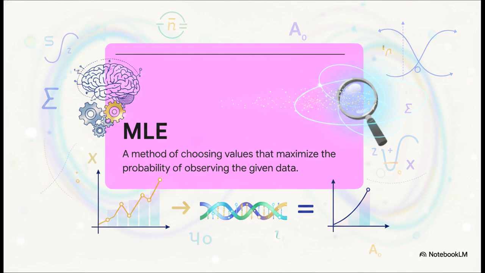And here is the amazing mathematical punchline. When you sit down, grab a pencil, and work out the calculus for maximizing the probability of data under Gaussian noise, it algebraically simplifies to the exact same formula as minimizing the squared errors. It's a total aha moment. That right there is exactly why we use least squares.